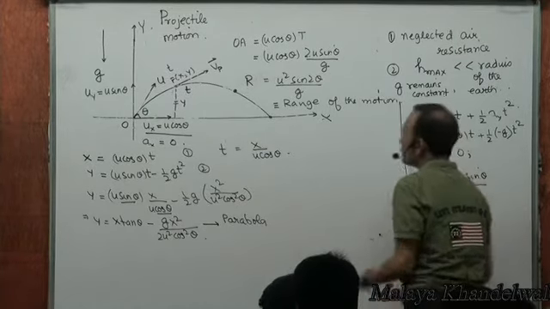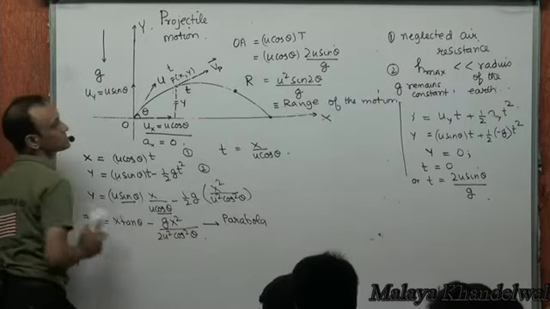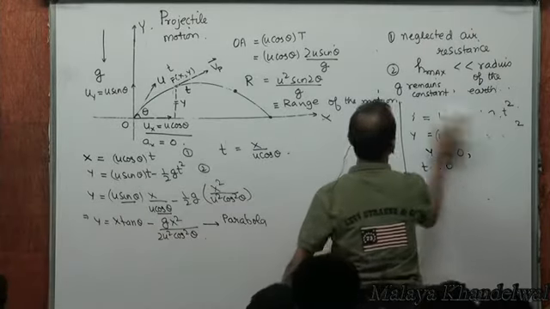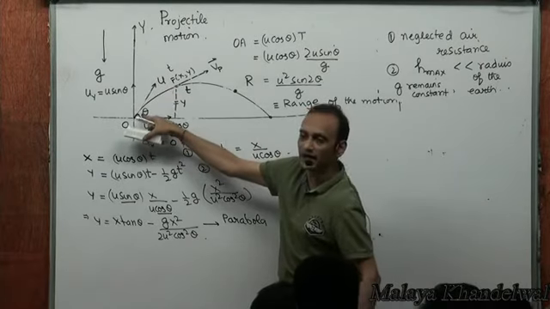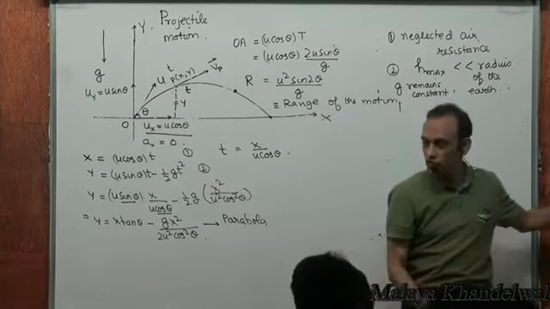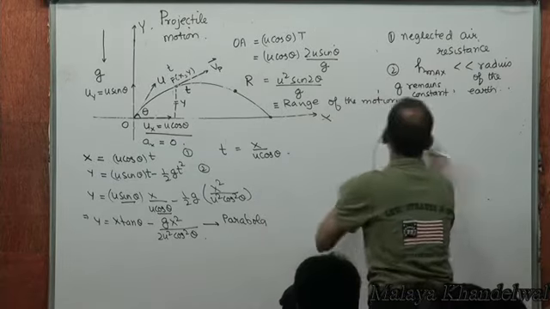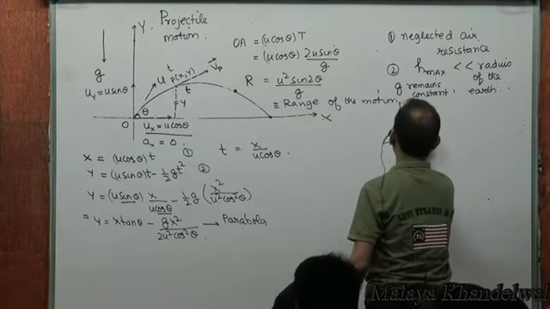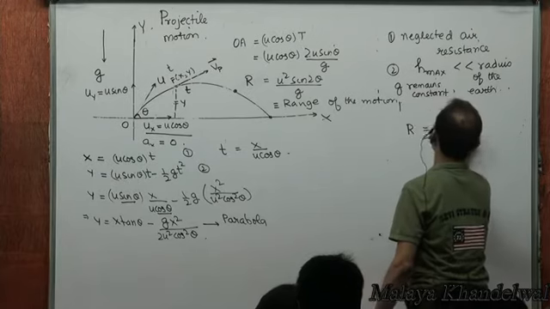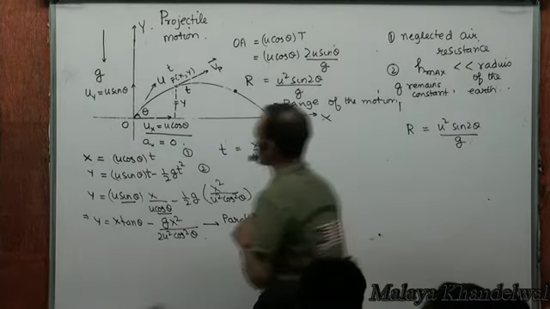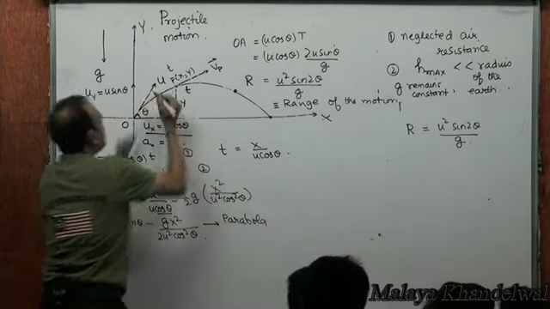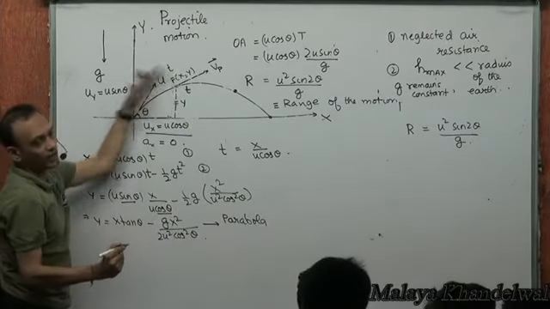Now, a few more very direct observations. Realize that this was a projectile launched with a velocity u at an angle theta. R is u squared sine 2 theta by g. Now suppose I maintain u constant but I vary theta.